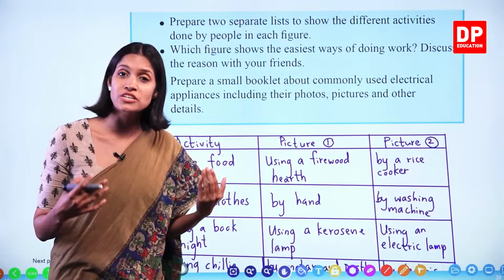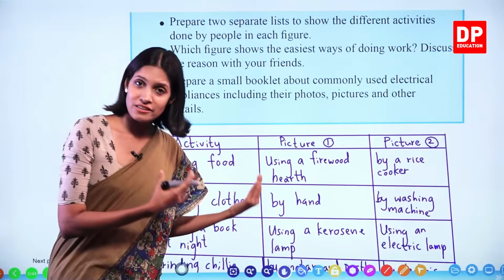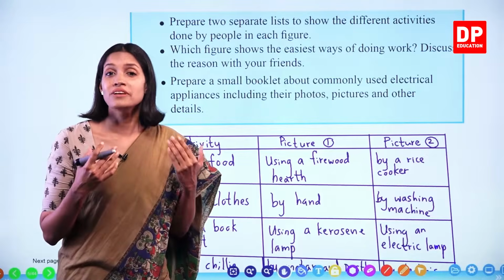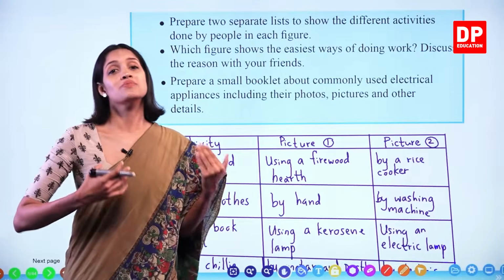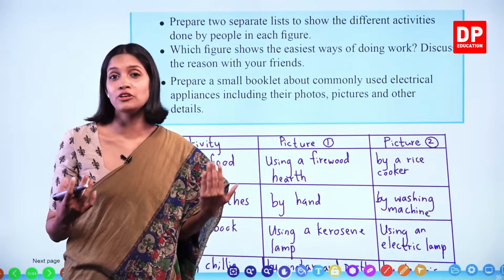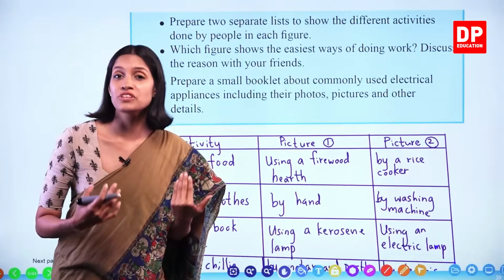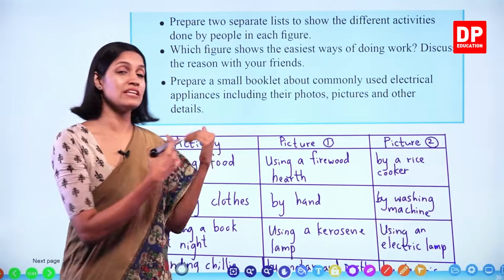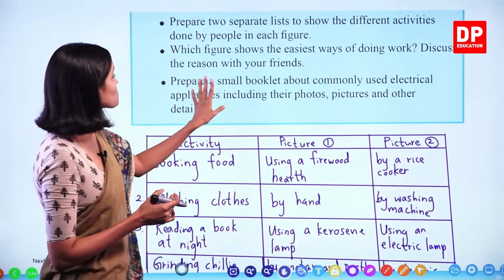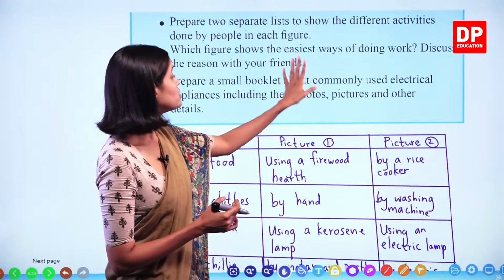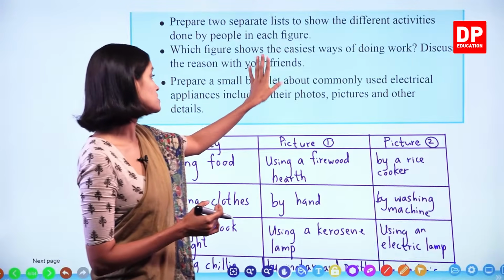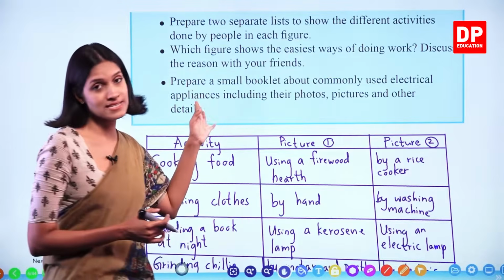Because of the use of machines, we can get these activities done faster. At the same time, it's possible to run these machines because of electricity. Without electricity, we can't run any of the machines or any of the appliances given in the picture. Number 2: prepare a small booklet about commonly used electrical appliances, including their photos, pictures and other details.